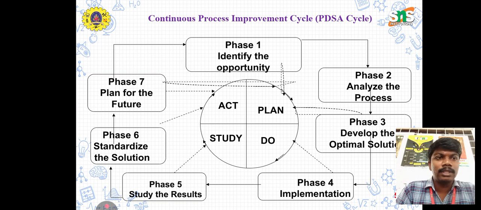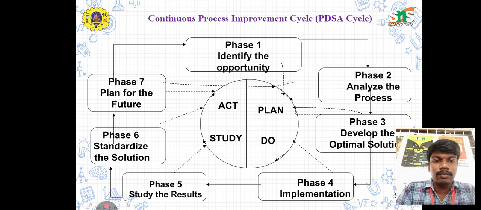After analyzing the process, we go to the third phase, which is the develop phase. In the develop phase, we should optimize the solution: how to develop the process and how to give a solution for that particular problem that came up in the analysis phase. The fourth phase is the implementation phase. In implementation, we follow the first three phases: identify the opportunity, then analyze the process using some analytical tools, then give the optimal solution. Next we implement what we are going to suggest. We should implement it in the particular area or part and follow it day by day or periodically.